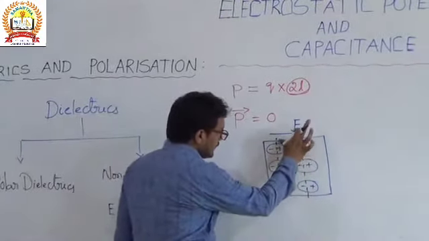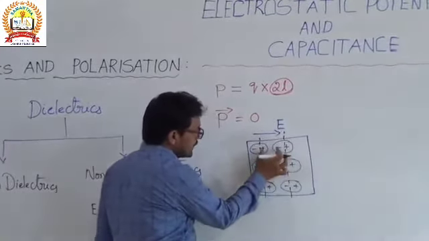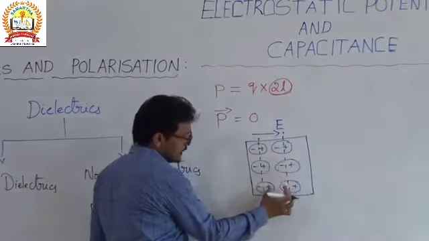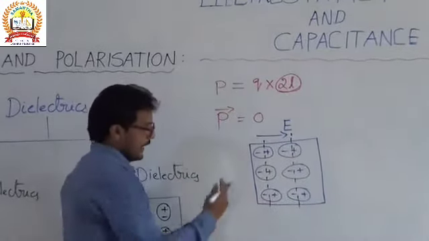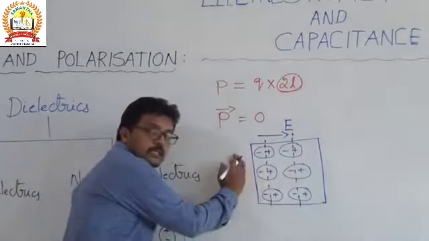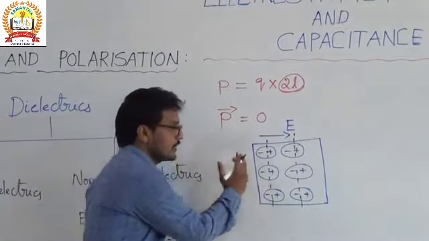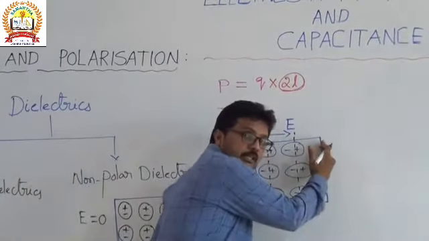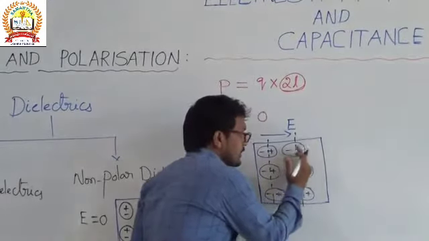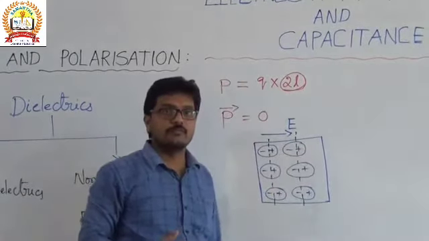So the internal positive and negative charges terminate, and the left end of the non-polar dielectric substance is the negative charge, and the right end is the positive charge.